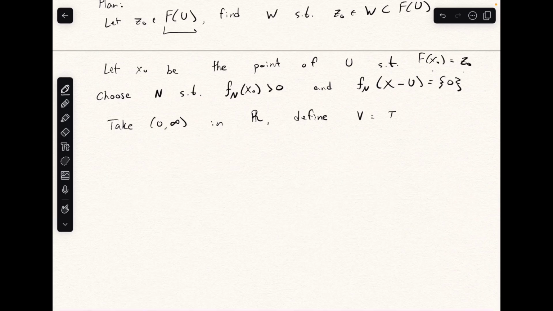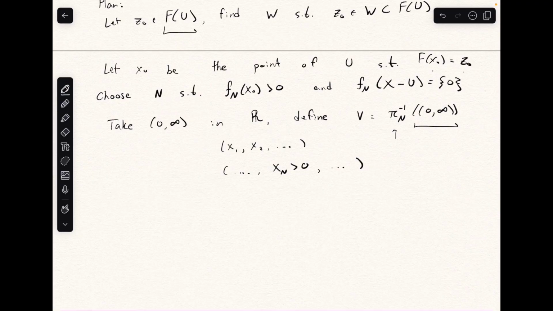We'll call it V, which is the pre-image of this projection function from this open ray in R. So the way you can think about this is that this is all the points in R omega such that this nth coordinate is greater than 0, because these are all the points in R omega that are going to project to this open ray with this nth index projection.